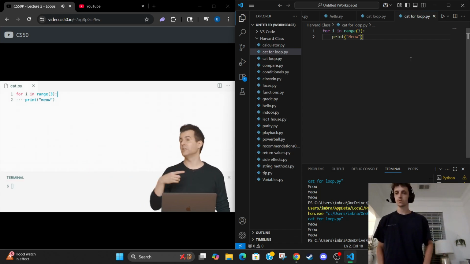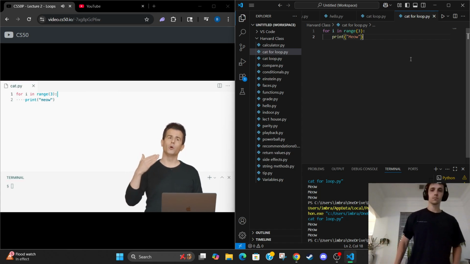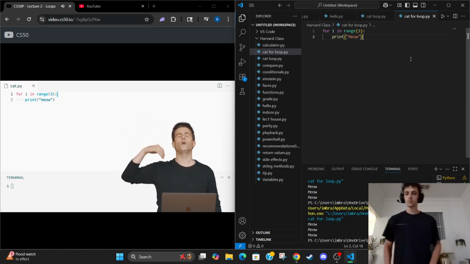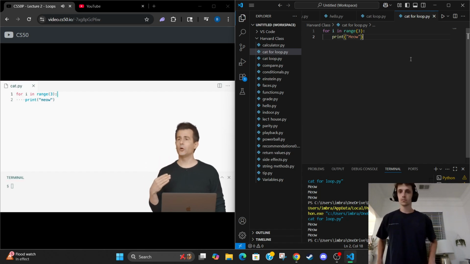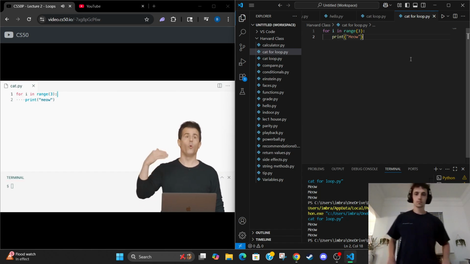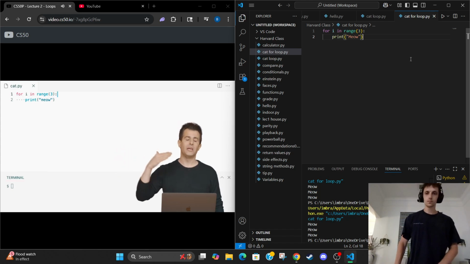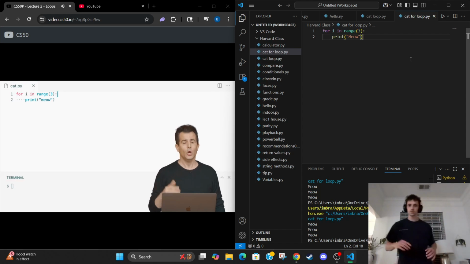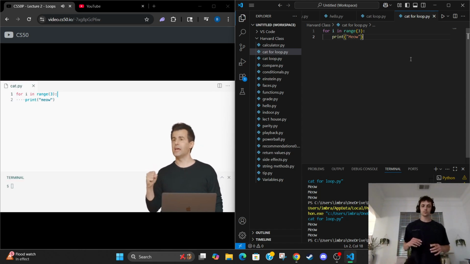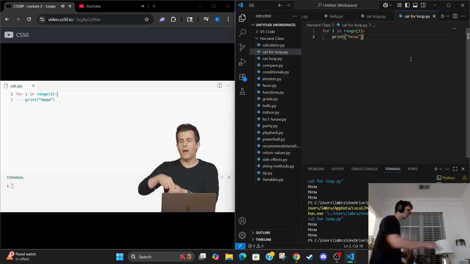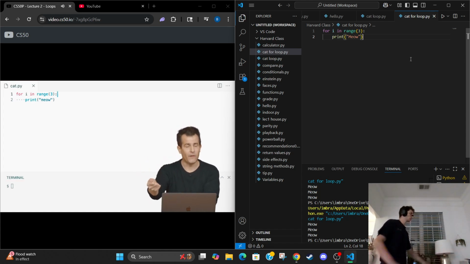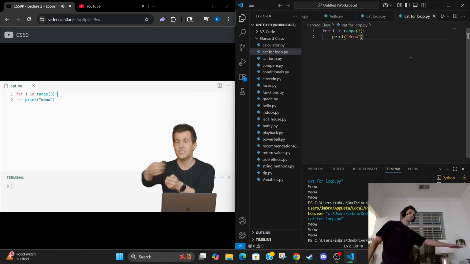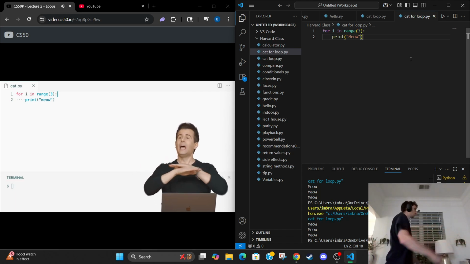It expects as input at least one argument, and that number is the number of values you want back. Those values start at 0 and go to 1 to 2 and so forth, but they go up to but not through the number you specify. So by specifying range 3, you're essentially being handed back 3 values. By default, those values are 0, 1, and 2, and that's it.